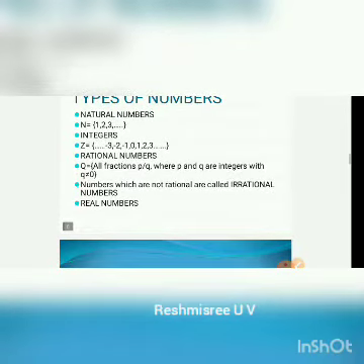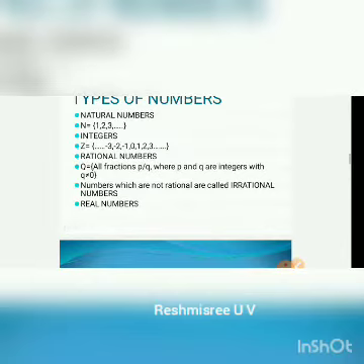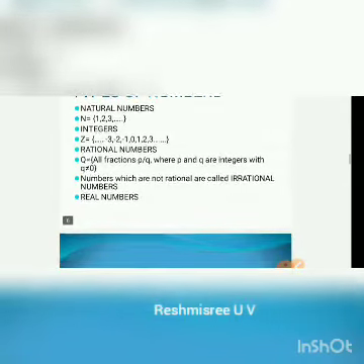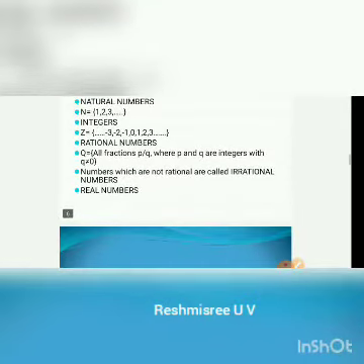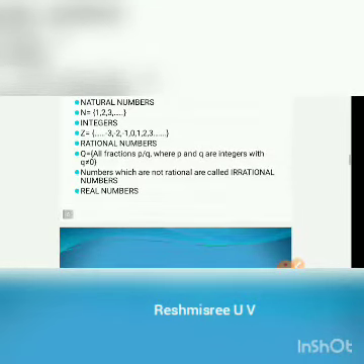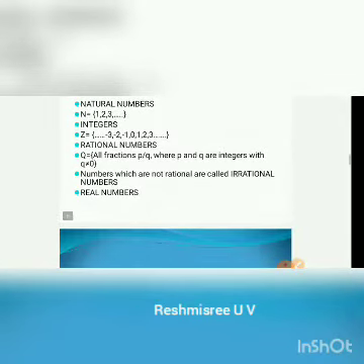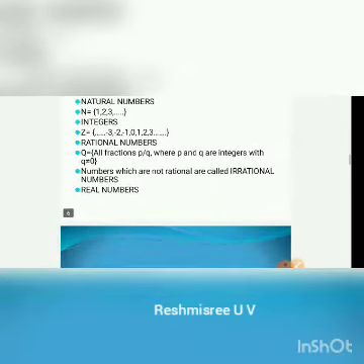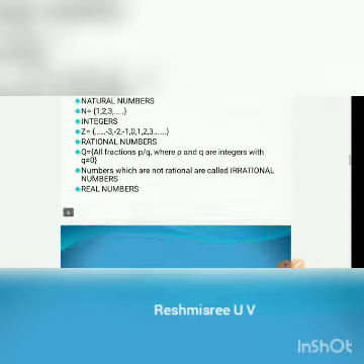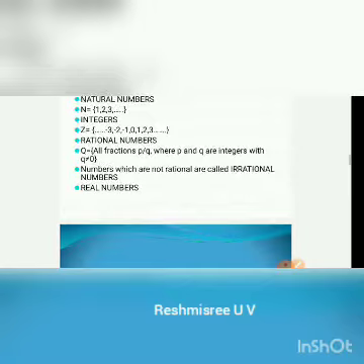You have already studied integers in your early classes. That is, integers Z equal to the set {..., minus 3, minus 2, minus 1, 0, 1, 2, 3, ...}. Here 0 is the additive identity, and the additive inverse of any number is the negative of that number. The next issue is multiplication and division. We all know that the multiplicative identity is 1. But in order to define division, we need to have multiplicative inverses.